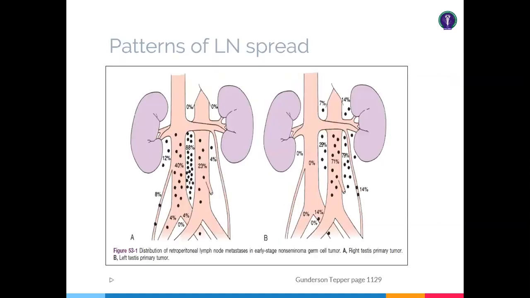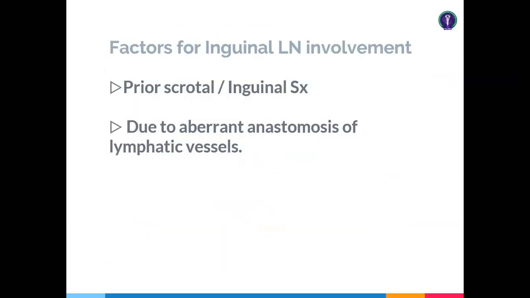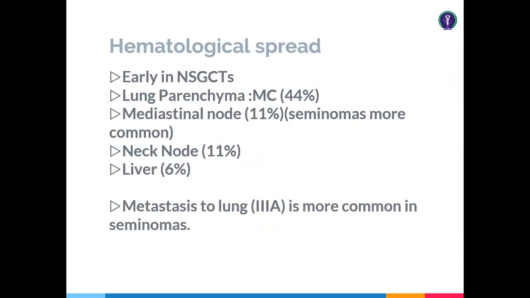And for the other areas, spread to the pelvic and inguinal lymph nodes is very rare unless you breach the scrotum or unless the patient has an extensive disease. So what about the metastatic spread? The primary metastatic area is the lung parenchyma, which is around 50% of the cases. And hematological metastasis commonly occurs in the non-seminiferous germ cell tumor. And also the mediastinal lymph nodes are involved. Rarely it involves the liver and very rarely the bones and brain.